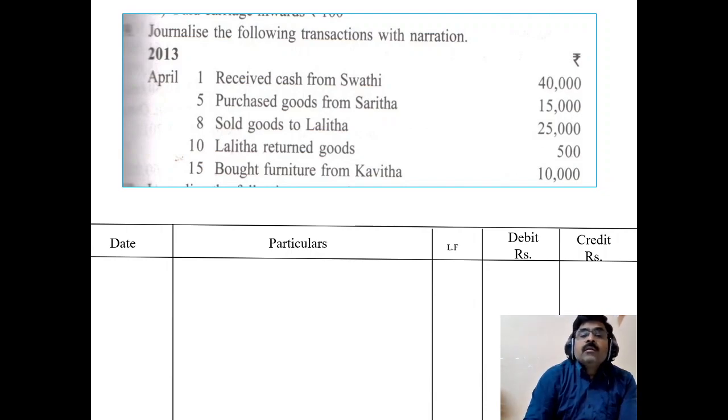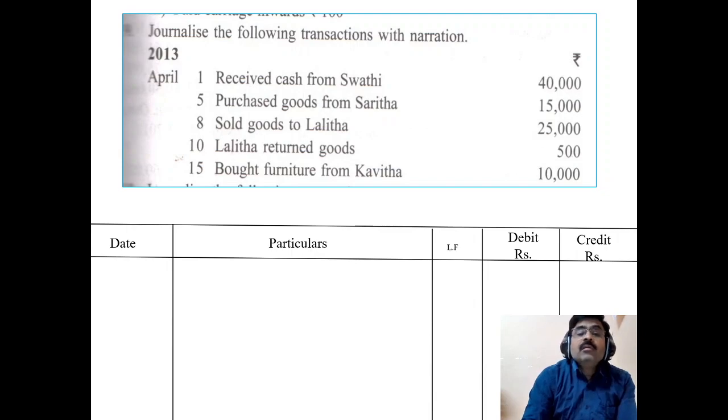So goods purchased from Sarita, rupees 15,000, is a credit transaction. We are receiving goods worth 15,000. No amount is paid, so Sarita is giving. So Sarita is a creditor. Purchases sometimes we treat as a nominal account, as an expense, and sometimes as a real account. But in modern accounting, we consider purchases an expense, a nominal account. So purchases is a nominal account, debit the purchases account.